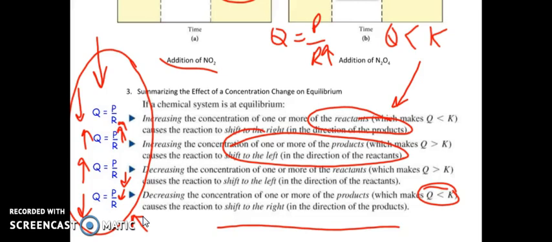So again, I don't memorize, but if you're struggling with this, then go ahead and memorize it, all right? Whatever works for you. But this is pretty much what Le Chatelier is all about: shifting to the right, shifting to the left. How are Q and K affected?